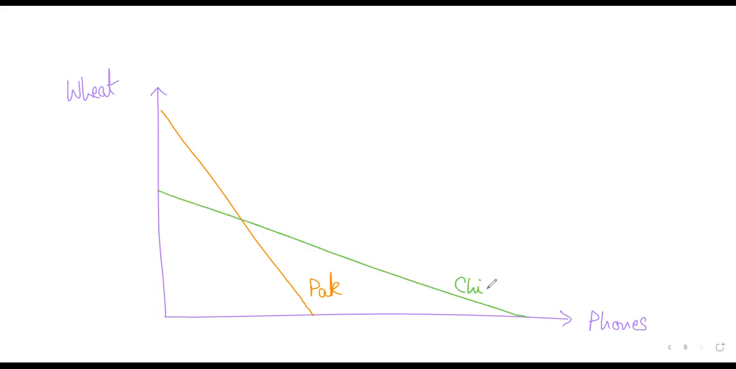Now, just by looking at the graph, we can tell that China can produce more quantity of phones compared to Pakistan, right? But it's making less quantity of wheat compared to Pakistan, right? Are you getting me? And in this case, let's say 6,000.